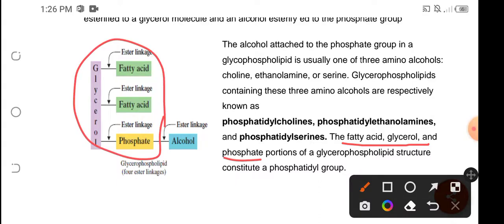If the identity of the alcohol is choline, then it is phosphatidylcholine. If the alcohol is ethanolamine, then it is phosphatidylethanolamine. If the alcohol is serine, then that is phosphatidylserine. Okay, so these are the glycerophospholipids.